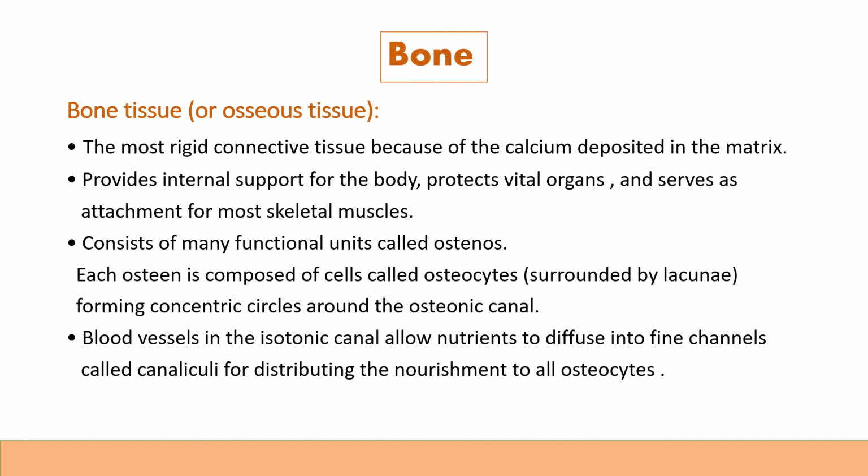You can see that bone is also a connective tissue. It is also called osseous tissue, the most rigid connective tissue because of the calcium deposited in the matrix. It provides internal support for the body, protects vital organs and serves as an attachment for most skeletal muscles. Blood vessels in the haversian canal allow nutrients to diffuse into fine channels called canaliculi for distributing nourishment to all osteocytes. So this is all about bone connective tissue.